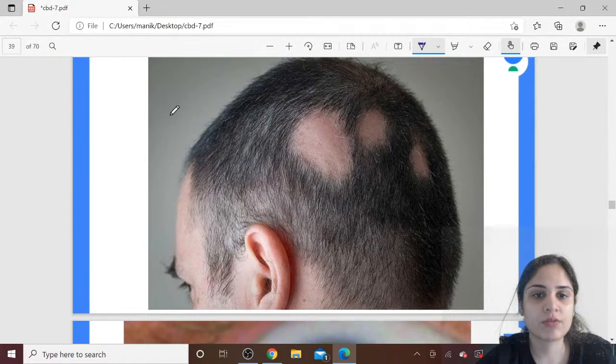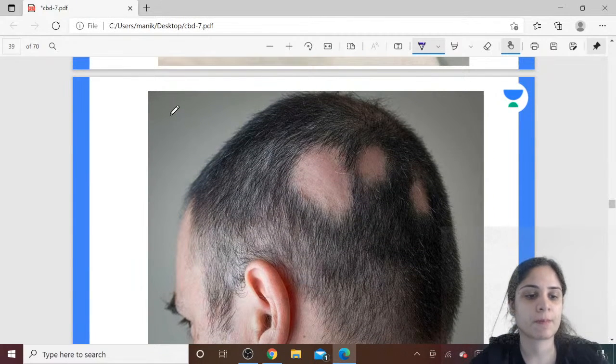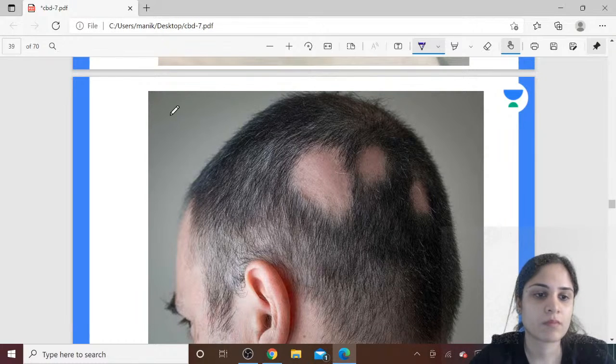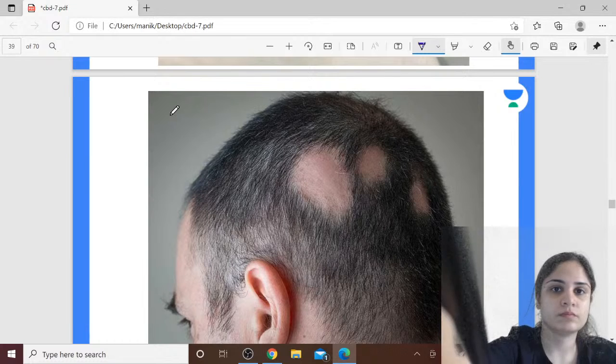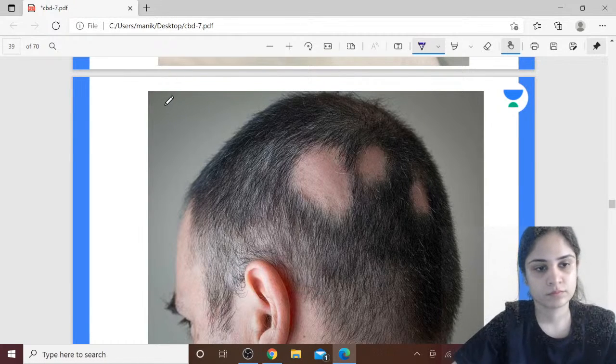What is this pattern of hair loss that this patient is suffering from? Yes, very good.